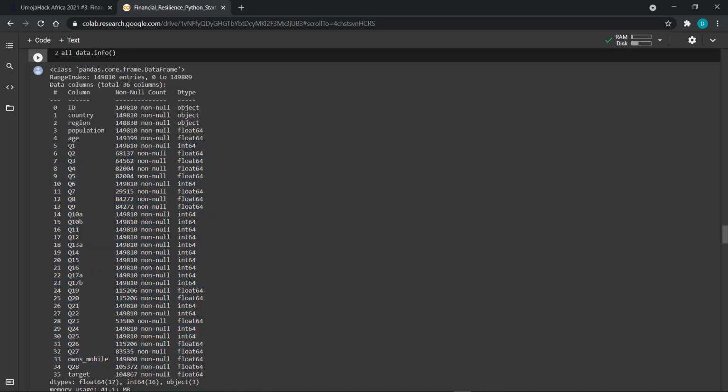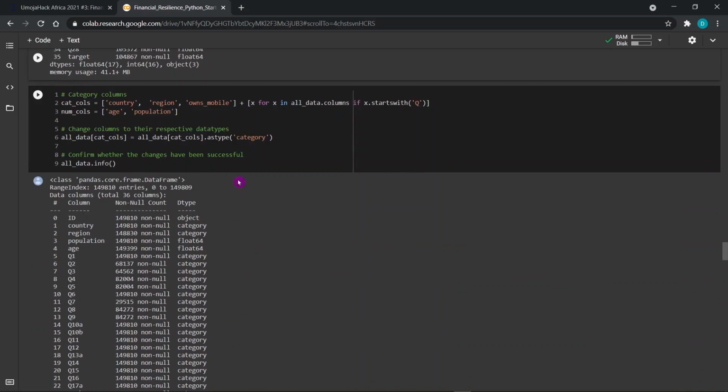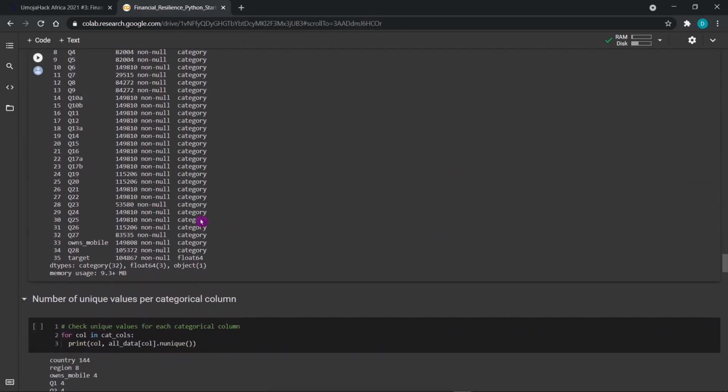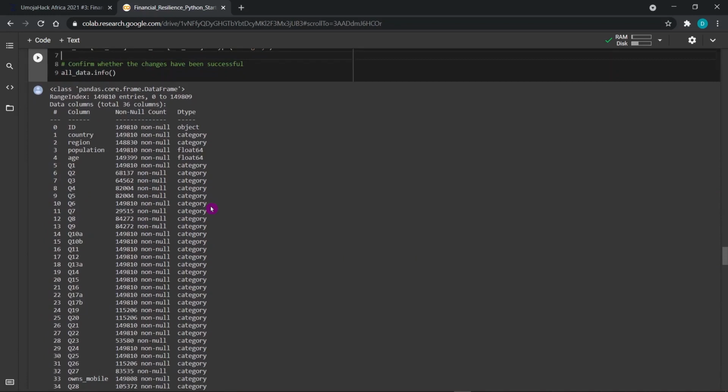So these have to be changed to the categorical data type. You can go ahead and do that. You can confirm down here that the categorical variables have been changed successfully to the categorical data type, and the integer and float ones have been done successfully.